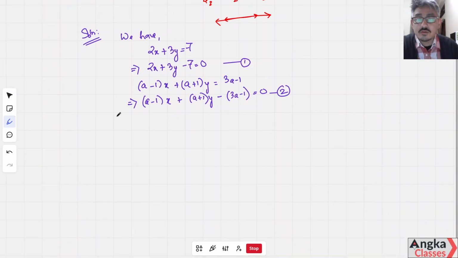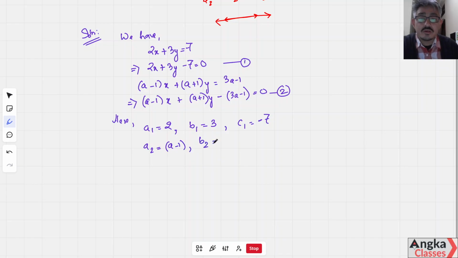Comparing equation 1 and equation 2, a1 is equal to 2, b1 is equal to 3, and c1 is equal to minus 7. There we go. Next, a2 is equal to A minus 1, b2 is equal to A plus 1, c2 is equal to minus 3A plus 1.